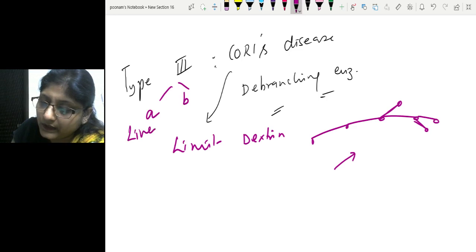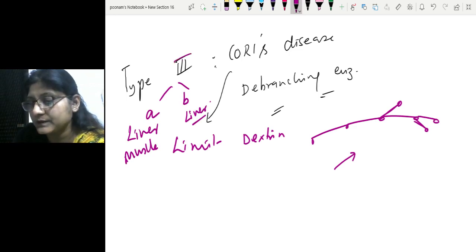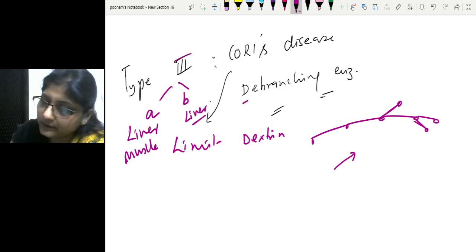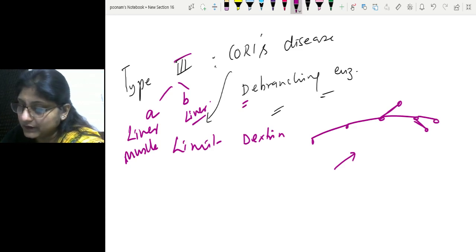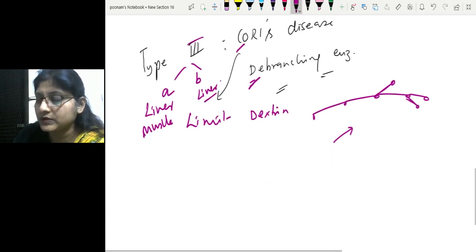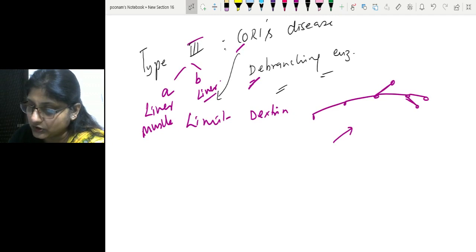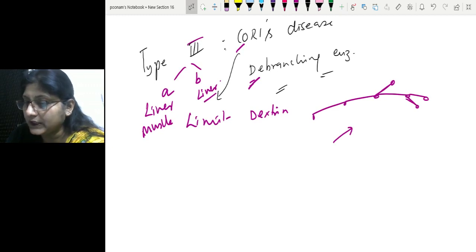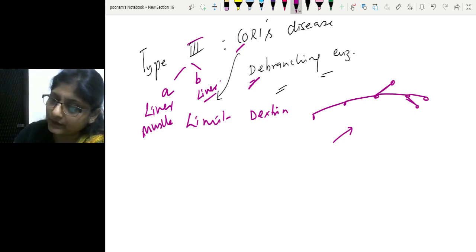In A, liver and muscle both are involved, and in B only liver is involved, right? Muscle is spared. So we have two subtypes depending upon where this debranching enzyme is deficient, whether it is liver alone or liver and muscle both. Now you remember C4D, so in Cori disease, which is otherwise called Forbes or limit dextrinosis, we have deficiency of debranching enzyme, and the presentation will be, if the liver is involved, then hypoglycemic features, hepatomegaly, and if muscle is also involved, then exercise intolerance will be the feature.